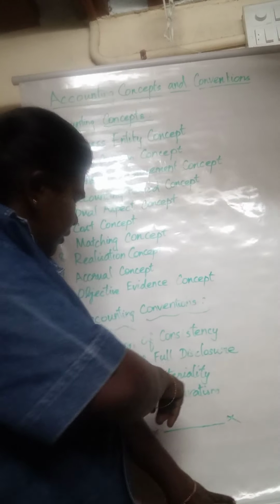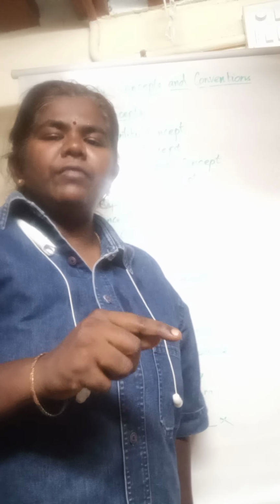Convention of full disclosure. The entire status of the organization will be presented to the parties involved with the firm. Next, the convention of materiality. Only the information which is needed will be presented in the accounting records. Unimportant items may be omitted or merged with other details.